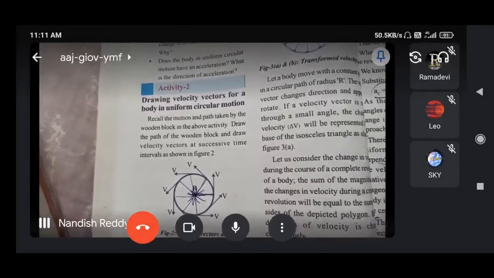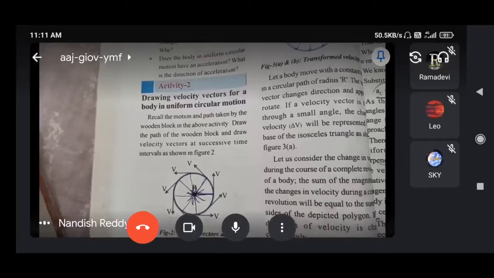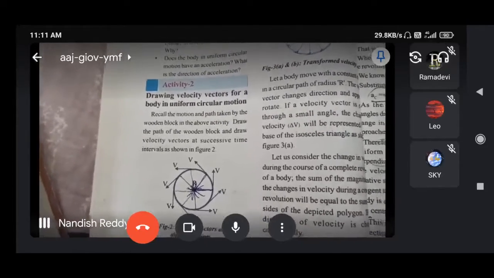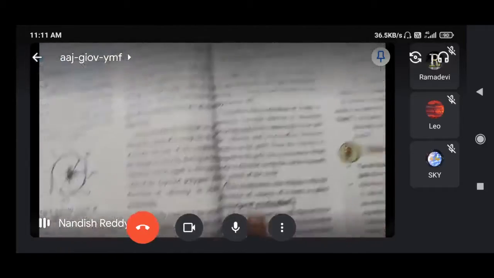Only the direction of the velocity changes. Acceleration is the change in velocity, and here the change is only in the direction of velocity, that is centripetal acceleration.